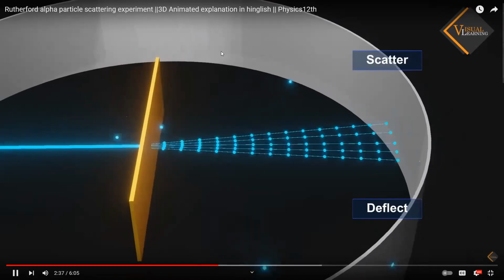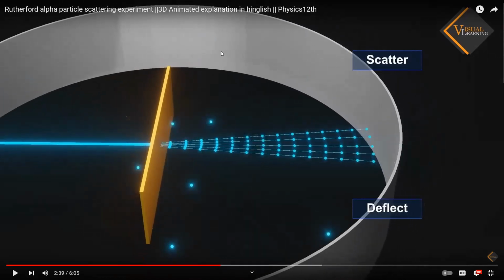Observe that experiment, everybody. These alpha particles... have you noticed that some alpha particles are even deflecting too much and they are coming this side? Have you checked it, guys? Please let me know, everybody. Do you all notice it? Yes, sir. Now observe carefully, and after a certain time period, one and only one particle will take the reverse path. You have to observe that.